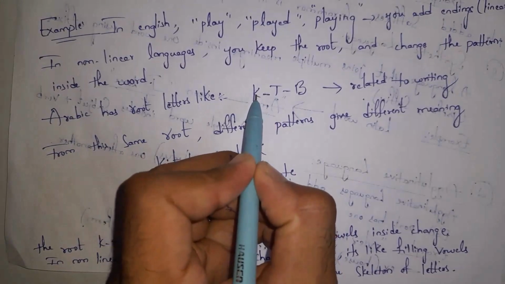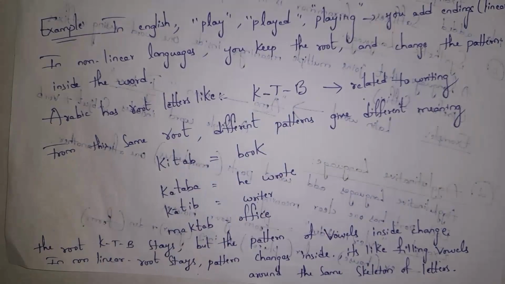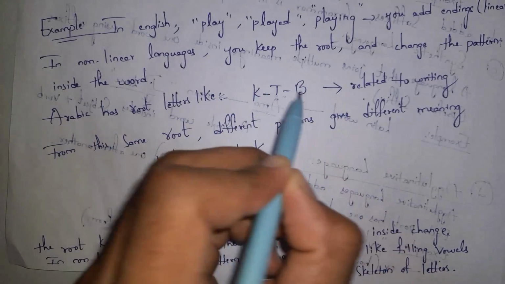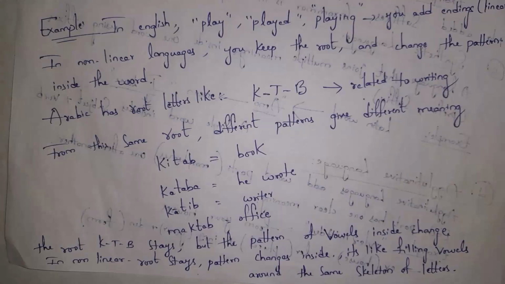If I fill in KATABA, it means "he wrote", and if I fill in A and I, it forms "writer". KTB are the root letters, and in the gaps, we can fill various kinds of vowels in order to create new words. So in nonlinear languages, we use root letters and internal patterns in order to create new words. So the root letters KTB stay, but the patterns of vowels inside change. This is known as nonlinear language.